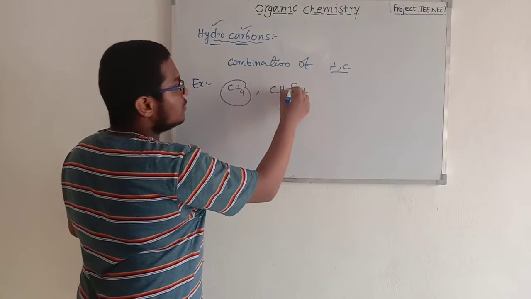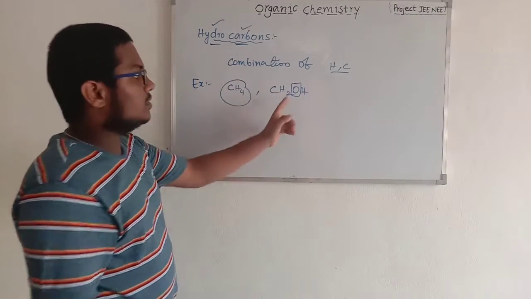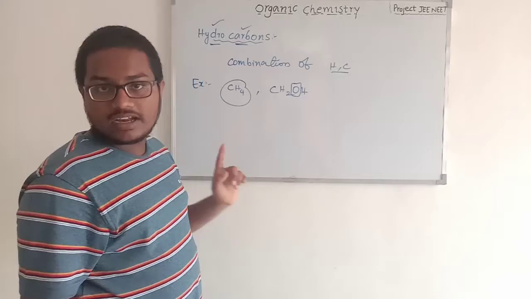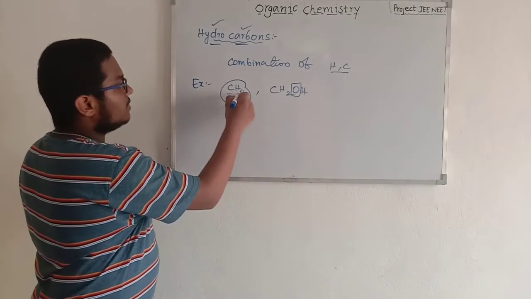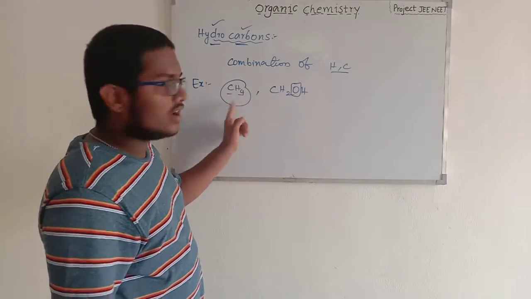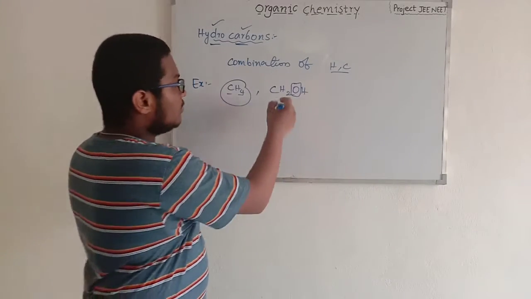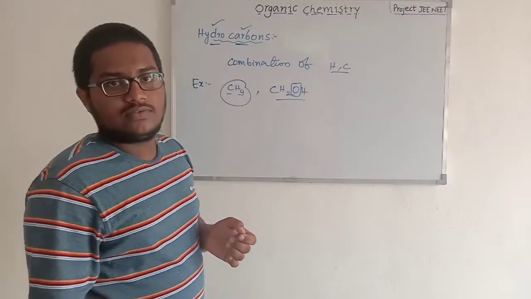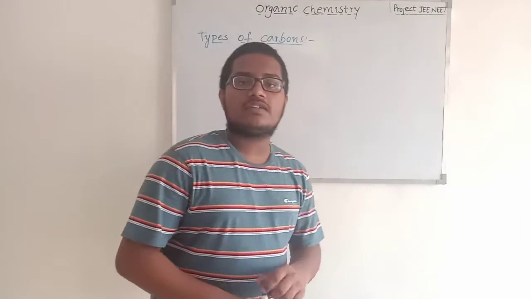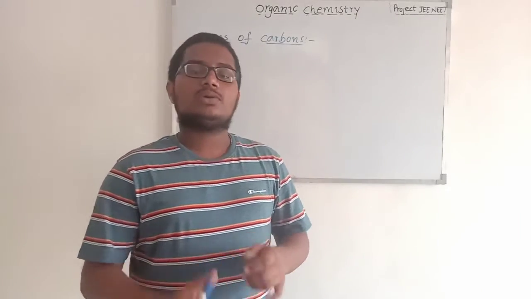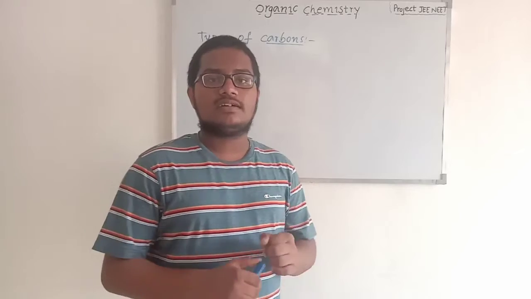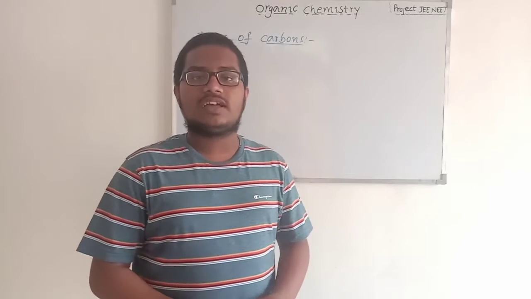Here oxygen is also included in this compound, so these types of compounds are not hydrocarbons. Only carbon and hydrogen must be included in one compound, so that compound is a pure hydrocarbon. This compound is not a hydrocarbon itself. We have discussed the definition and examples of hydrocarbons. Later we will be discussing more examples and the properties of hydrocarbons.